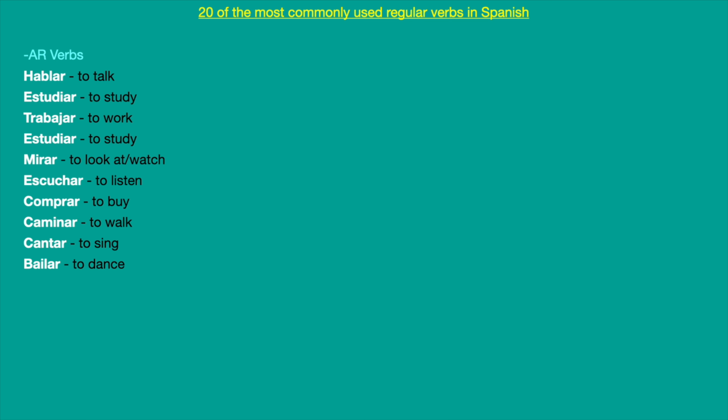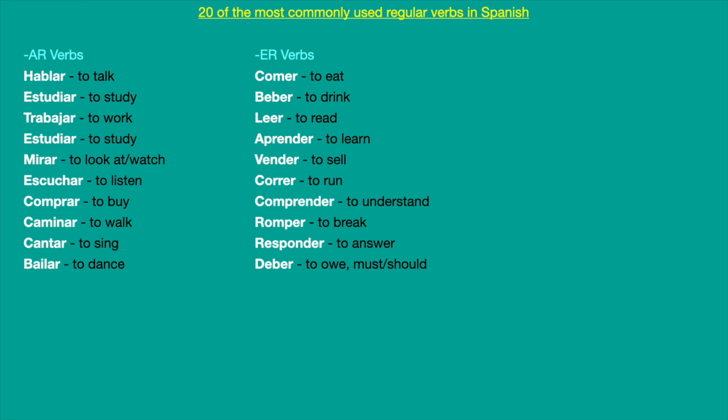And like this, you should practice all of them and conjugate them one by one. If you take a note and start conjugating one by one all the verbs, you will put it in your head and get how to conjugate each one of them. Then we have all the verbs ending in ER.